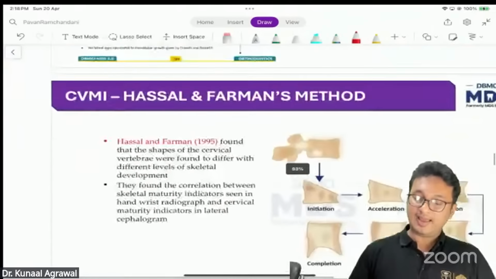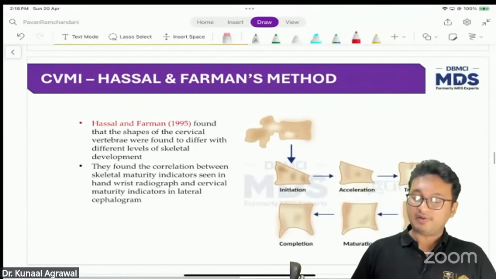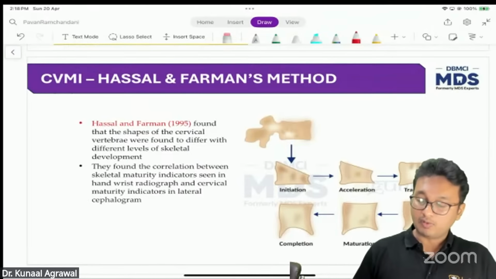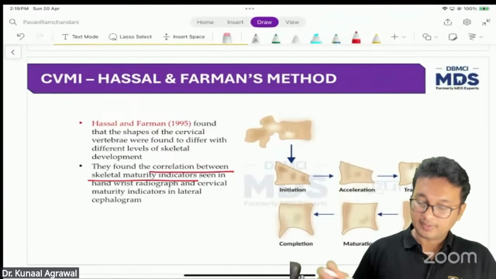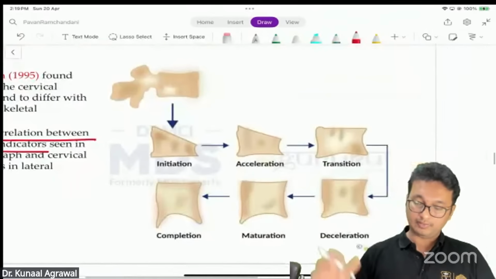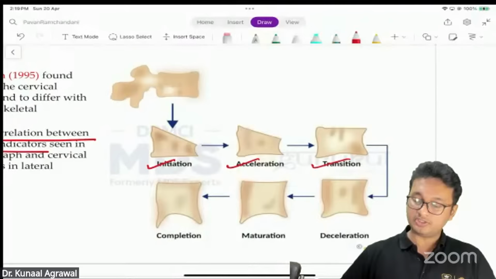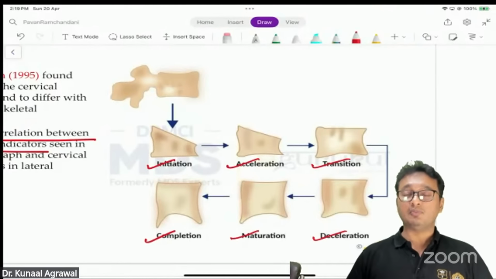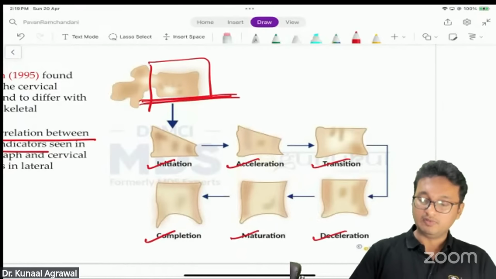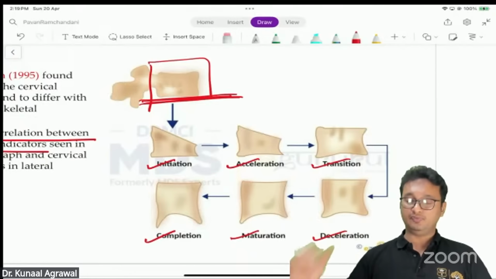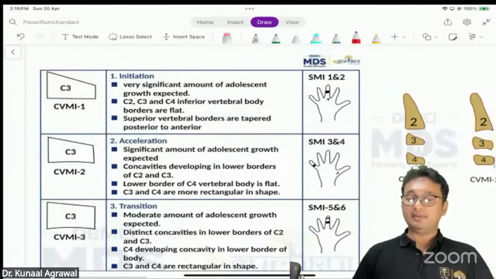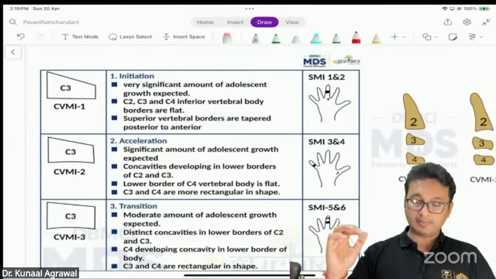So, this is Hassel and Farman's method. They found that the shapes of the cervical vertebrae differ with different levels of skeletal development. They found a correlation between the skeletal maturity indicators seen in the hand-wrist radiograph and cervical maturity indicators in the lateral cephalogram. As I said, we have initiation, acceleration, transition, deceleration, maturation, and completion, based on the morphological characteristics of the body of the vertebra of C2, C3, and C4 specifically. So the first is CVMI 1, followed by CVMI 2, CVMI 3.